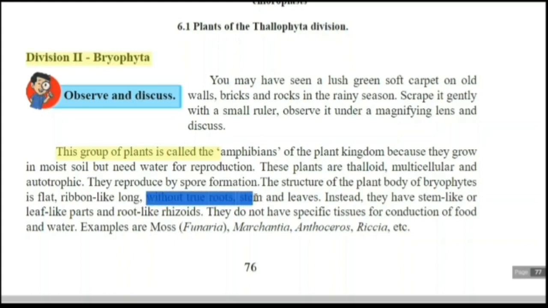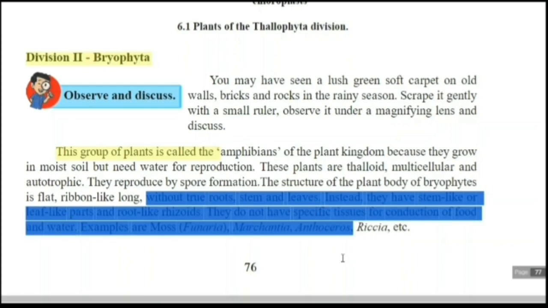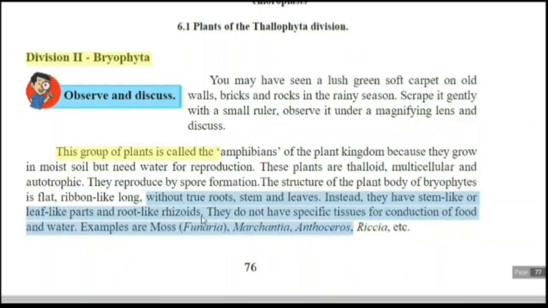That means these parts are only superficially observed. Root-like structures, stem-like parts and leaves are there, but they are false, not actually roots, stem and leaves. Instead, they have stem-like or leaf-like parts and root-like rhizoids. The hair-like projections like root structure are called rhizoids.